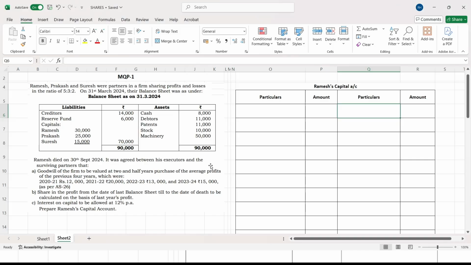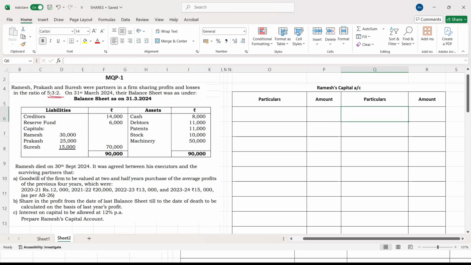Okay, fine. So coming to model question paper 1. Hope you people can see the screen. Ramesh, Prakash and Suresh were partners in a firm, sharing profits and losses in the ratio of 5:3:2. On 31st March 2024, their balance sheet was as under. They have given you the balance sheet here and they have given you a few pieces of information. Here, see, Ramesh died on 30th September 2024.